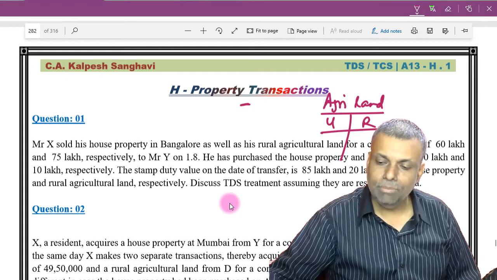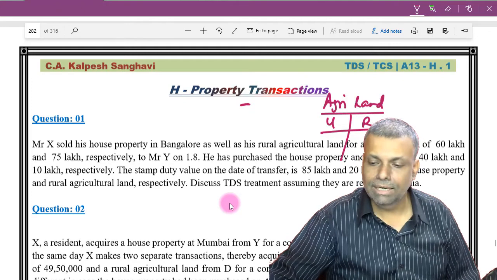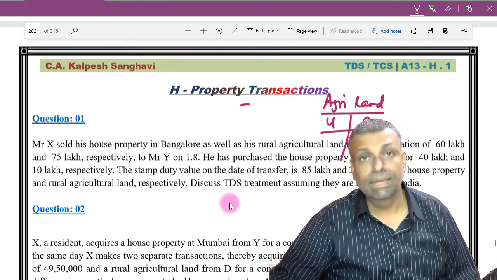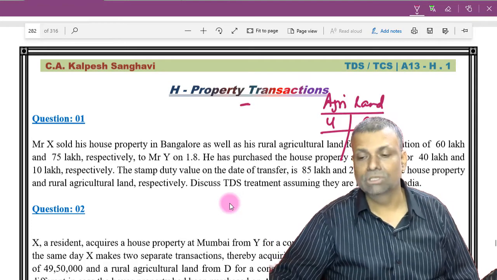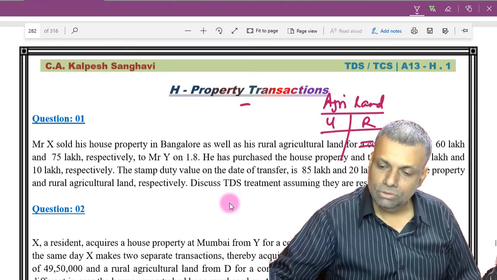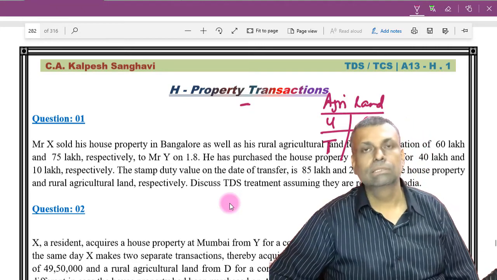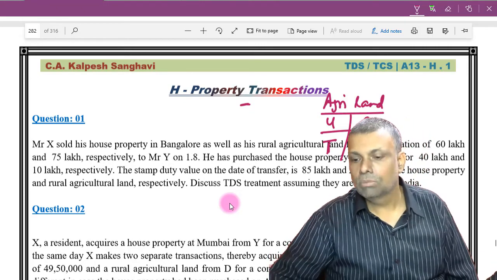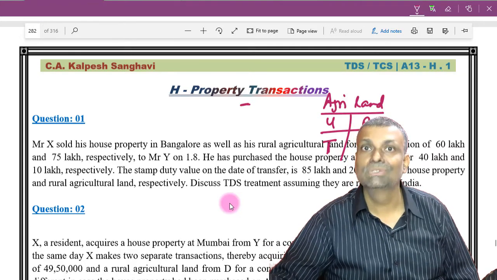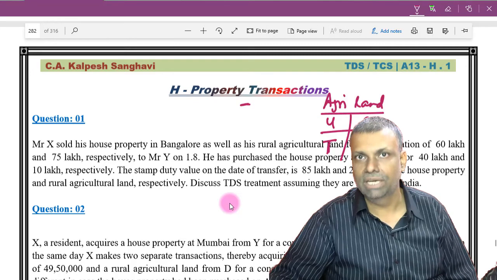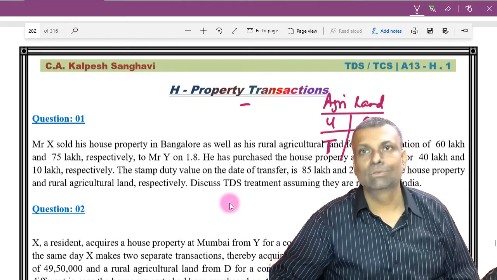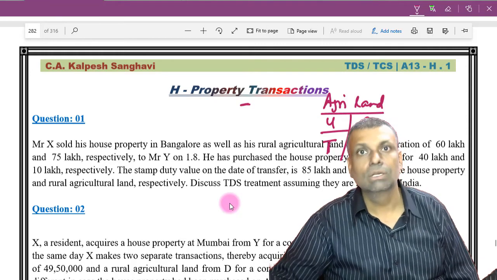A rural agricultural land is not taxable at all. Reason being that as per the capital asset definition in the capital gains chapter, a rural agricultural land is not a capital asset. So urban agricultural land is something what is taxable. So normally friends, the TDS will be applicable only on that portion of a transaction which is taxable. That is the general logic of the TDS. So if there is any income which is exempt, the law doesn't say that you deduct tax on that exempt income also. So that's the logic of the law.